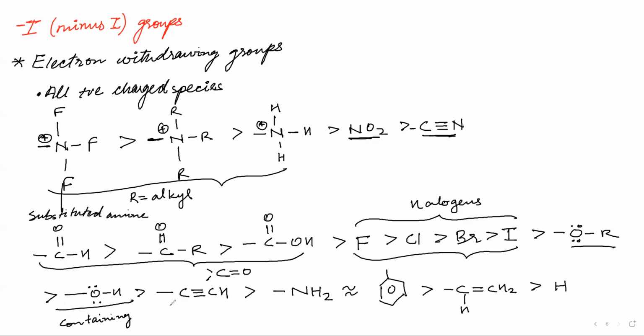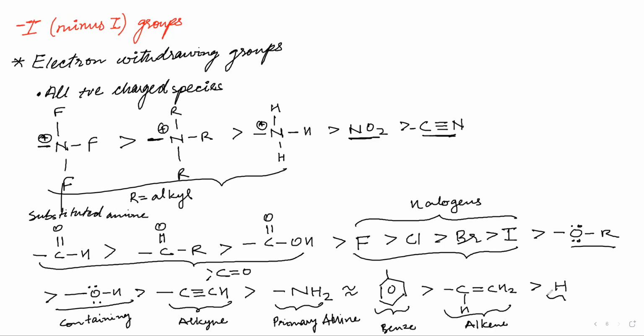Then from here, you have to see that this is alkyne. Then this is what? This is amine. And more importantly, this is primary amine. You know this nomenclature? If not, then just remember here, this is primary amine. Then this is a phenylic group, or you can understand, this is benzene. We call this phenyl. And this is alkene. And this is our hydrogen, simple vanilla hydrogen.